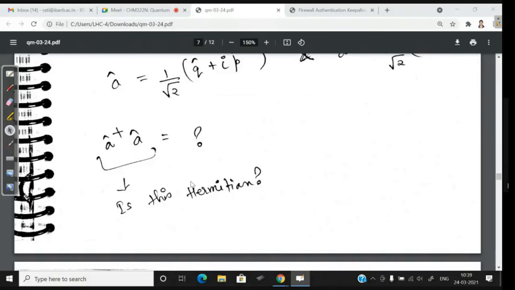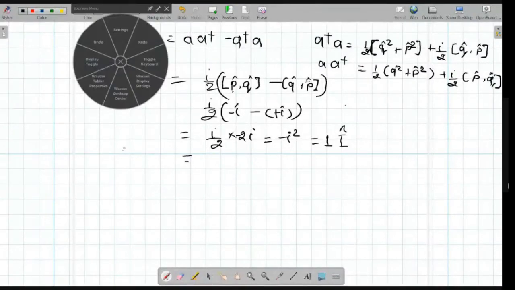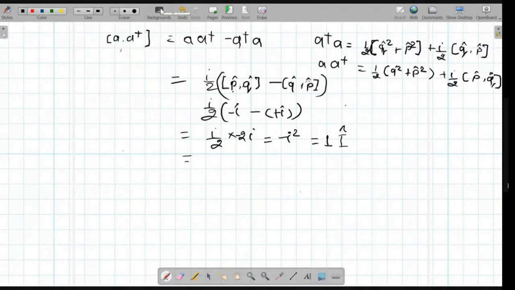No, but what did we calculate? We calculated this. This just means that A is not Hermitian.